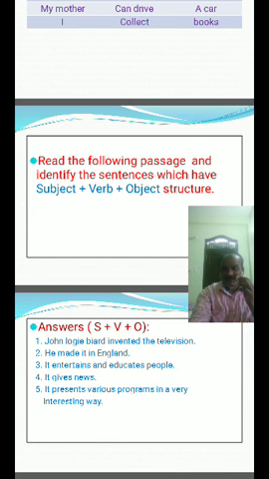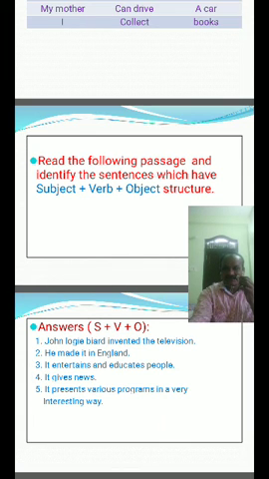He was a technical student in Glasgow. Here, no verb is there. He was a technical student. It is subject plus verb plus subject complement, technical student. Okay, it is not S plus V plus O sentence. The thoughts of sending pictures by wireless entered his mind, here also no S plus V plus O structure is there. When he was studying there, this paved the way for the invention of the television. Here also no S plus V plus O structure is there.